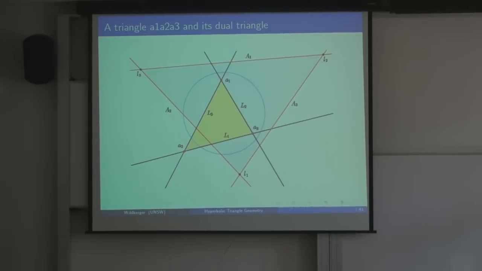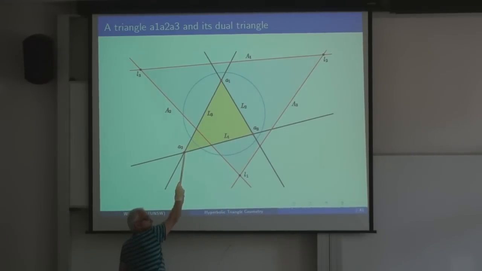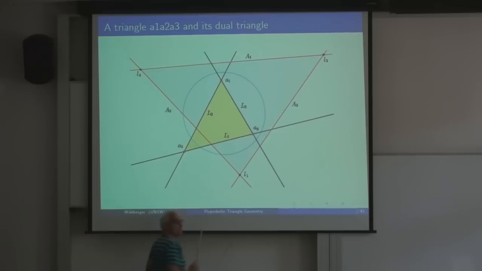Okay, so now let's introduce a triangle. We're only going to use a straight edge. This is not the Klein model. This is just a straight edge. We're doing geometry with only a circle in our plane, and we have our straight edge, and we have this notion of duality. So given this triangle, little a1, little a2, a3 in yellow, the dual of this point is this line.